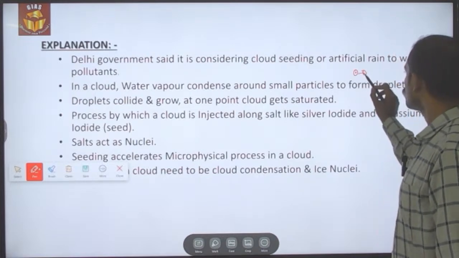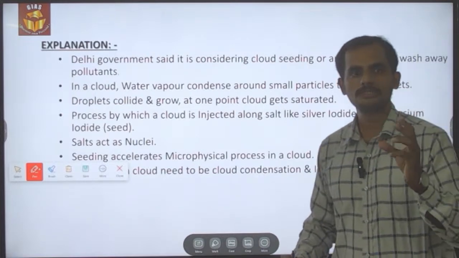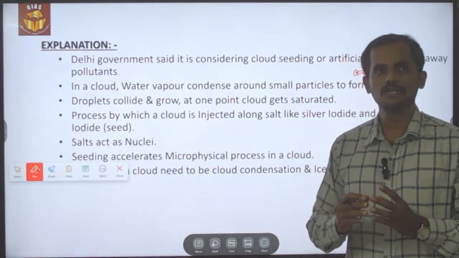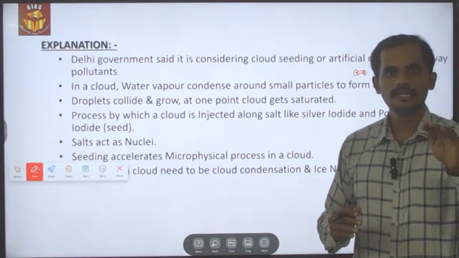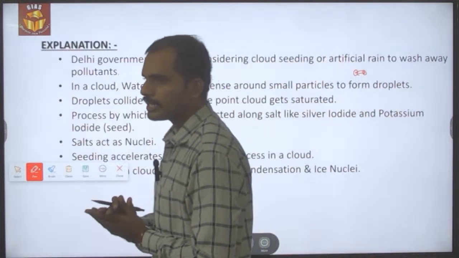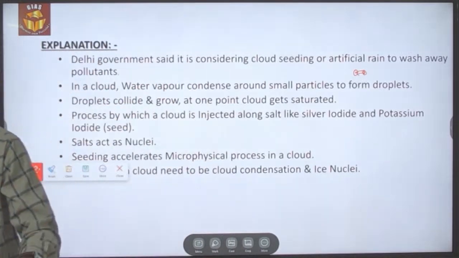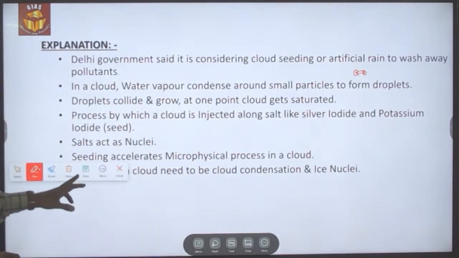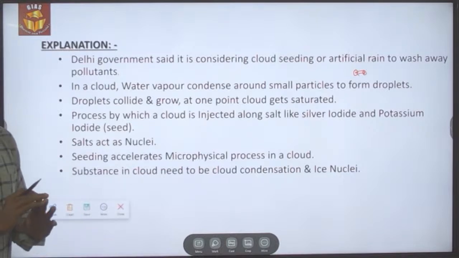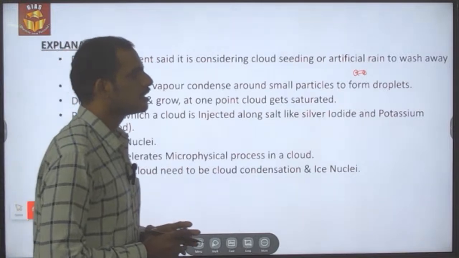When these droplets collide, their size will increase, until it reaches a point where the entire cloud gets saturated, and then the rain comes down, and the droplets fall down in the form of rain. So this is what is going on in the cloud.